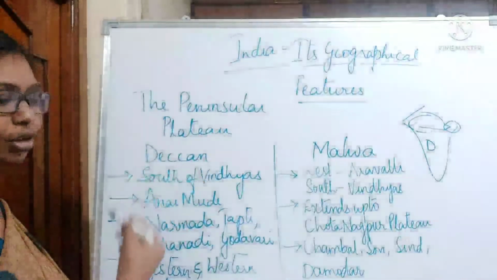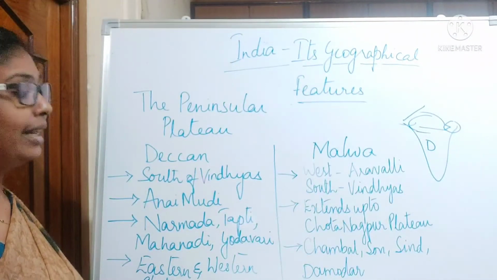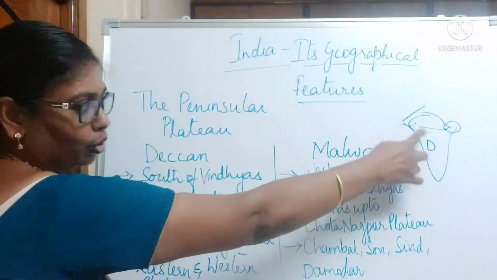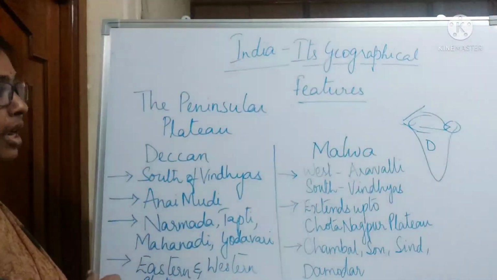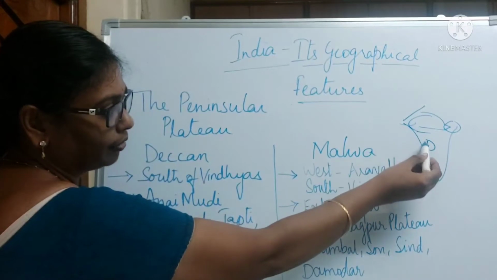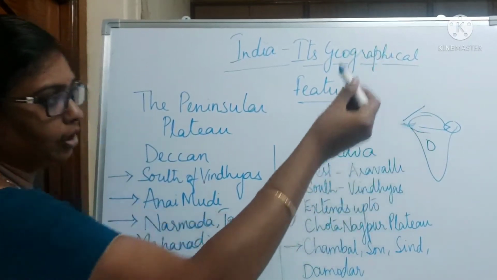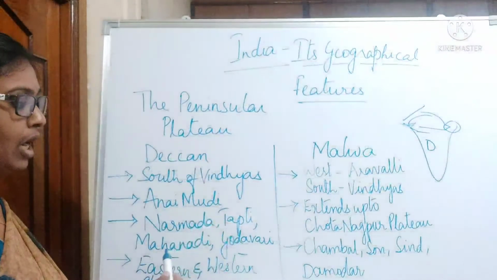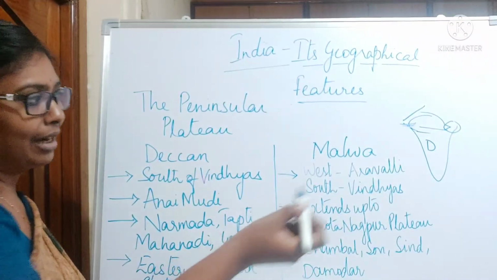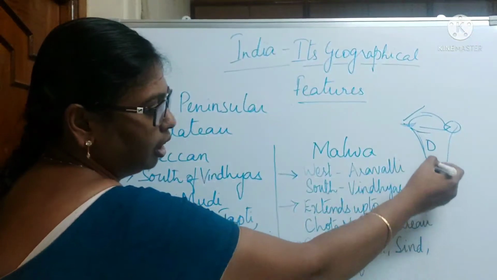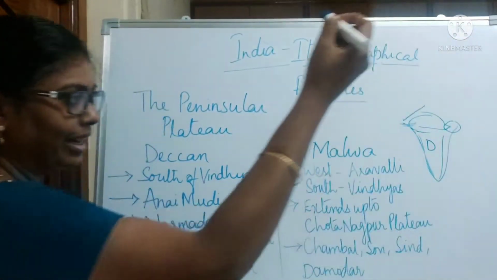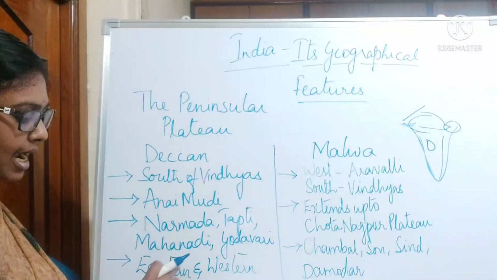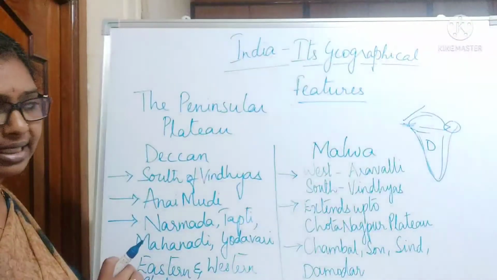And coming to the Deccan Plateau, the Deccan Plateau is south of Malwa Plateau, you can see. So south part of the Vindhyas, the old fold mountains, is the Deccan Plateau. Here in the Deccan Plateau we have two different mountain ranges. One is the Eastern Ghats and second one is the Western Ghats.